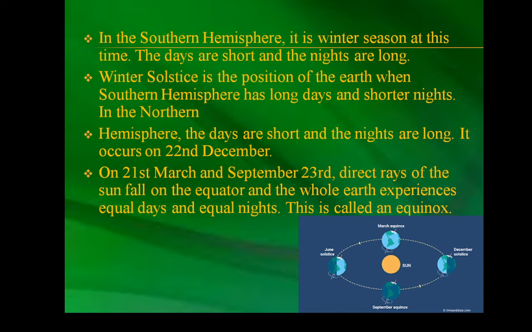On 21st March and 23rd September, direct rays of the sun fall on the equator and the whole earth experiences equal day and equal night. This is called an equinox. Here also I have given the image for your understanding.